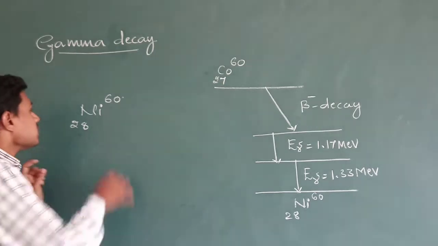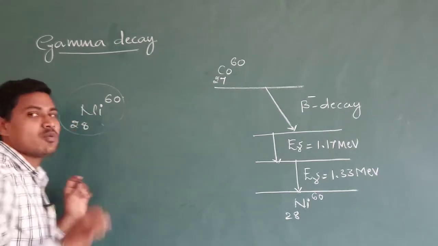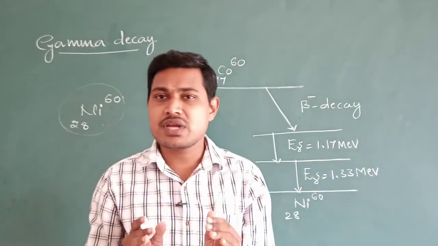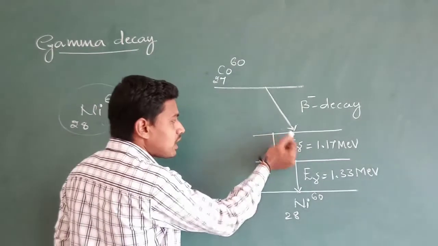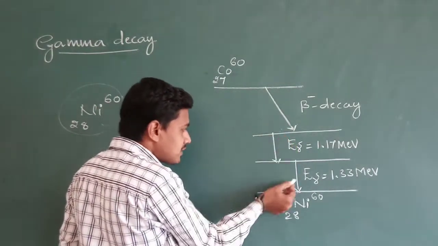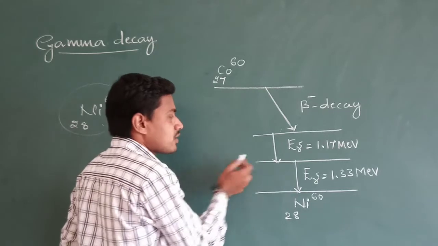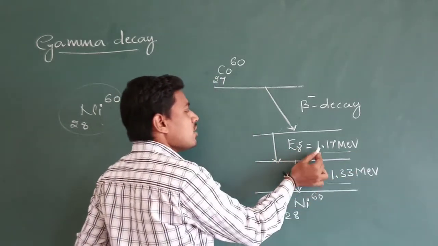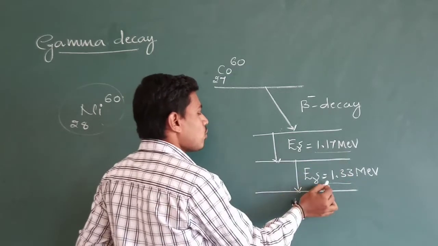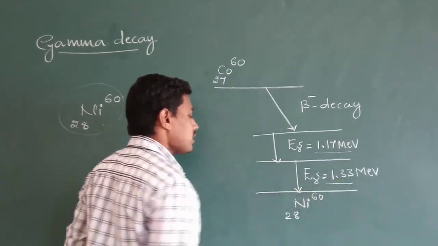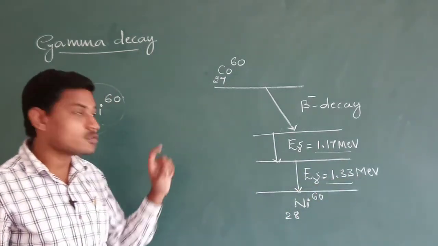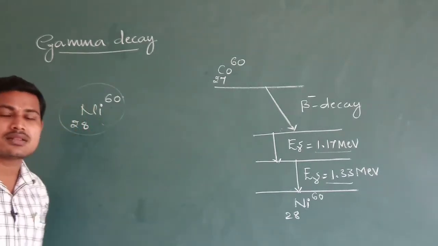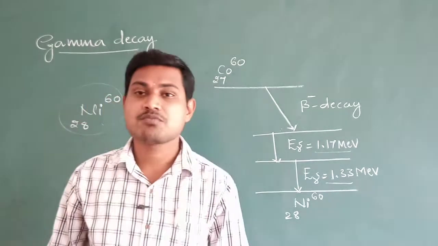And remember, this nickel itself is found in one of the excited states, and during the transition of the nickel from the excited state to the lower energy state, there will be an emission of gamma radiation of energy 1.17 million electron volt as well as 1.33 million electron volt. This type of process is what we call gamma decay.